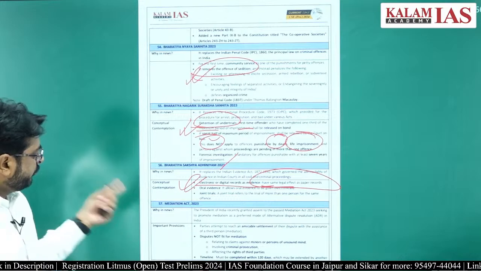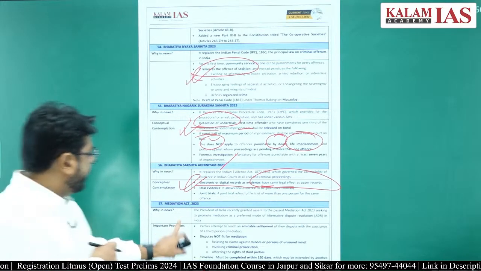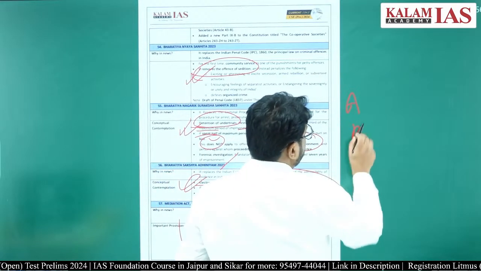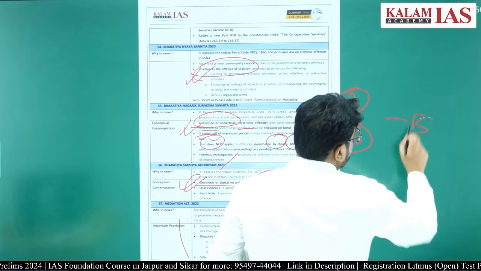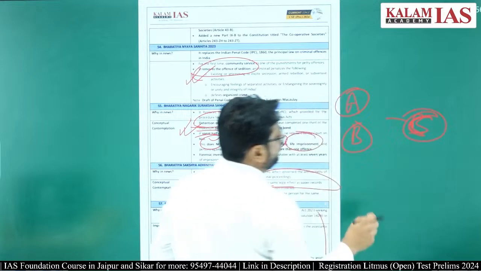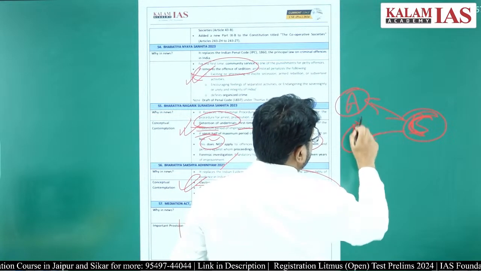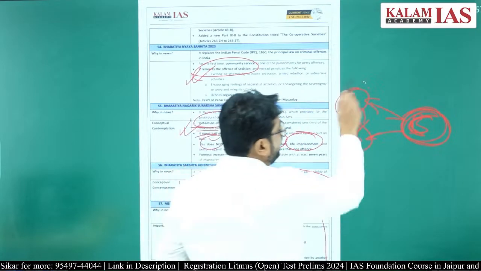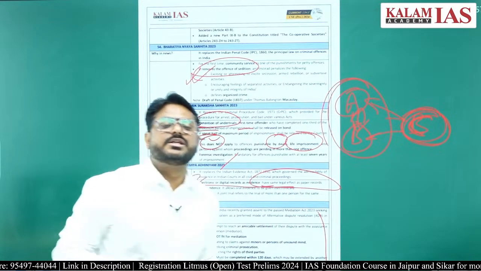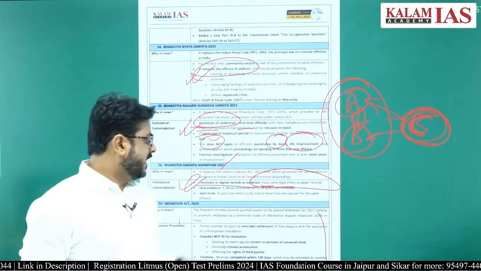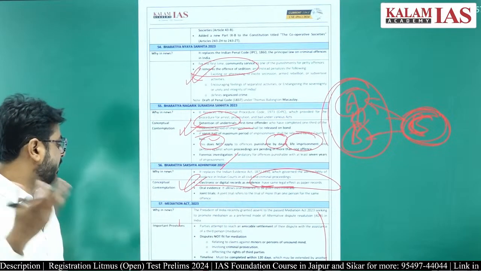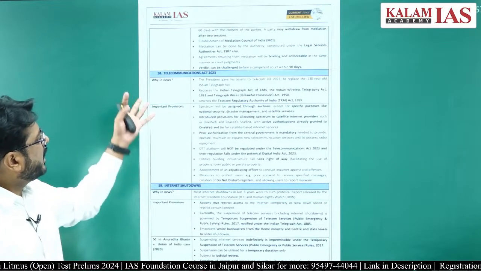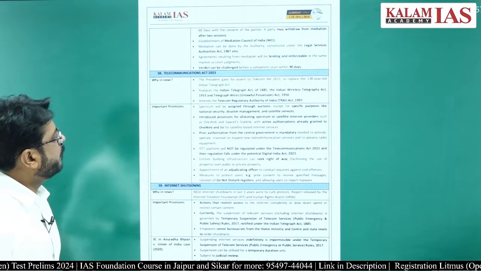So that is there. The Mediation Act 2023 has been passed. Mediation, you know, a third person will be there. If a dispute is there between A and B, a third person C will be there. This third person will try to have communication between A and B. This third person will not give any kind of decision, but will help A and B to take a decision, right? So the Mediation Act has been passed, covering what kind of mediators will be there, how much experience they will have, and how much the timeline will be.